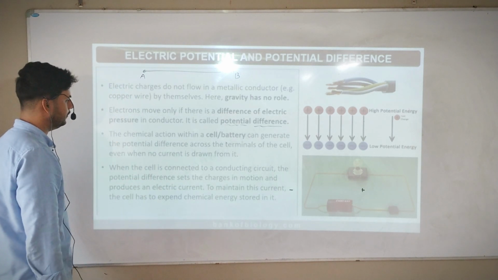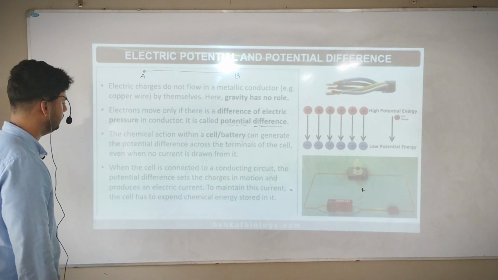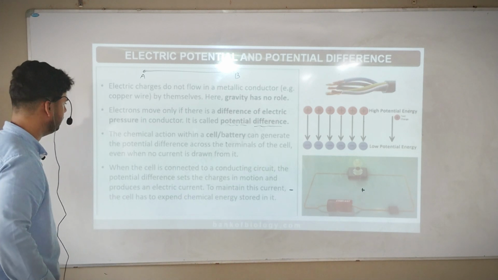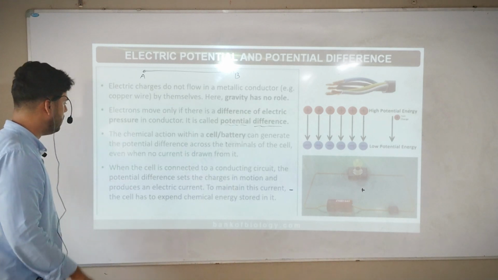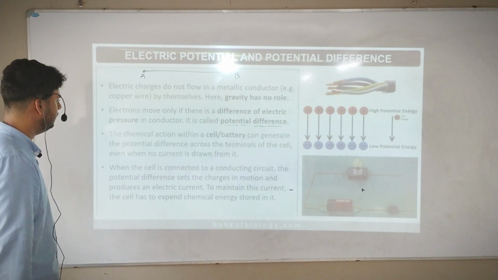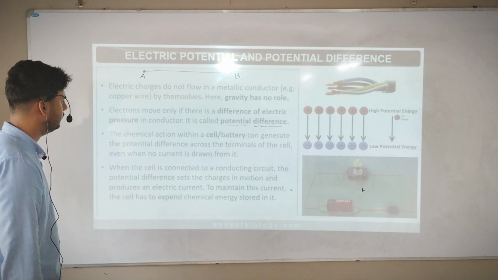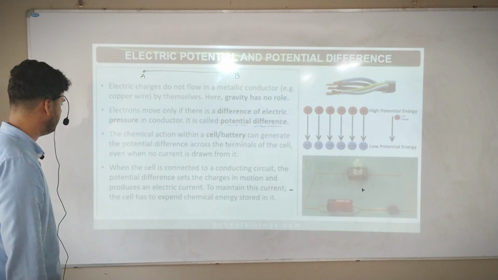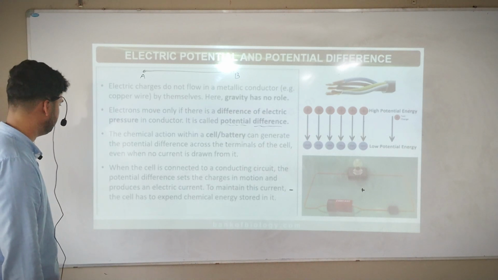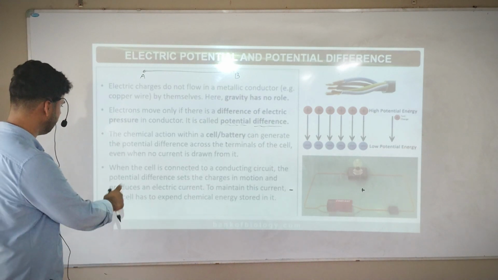The chemical action within a cell or battery can generate a potential difference across the terminals of the cell, even when no current is drawn from it. Read that once again. The chemical action within a cell or battery can generate the potential difference across the terminals of the cell, even when no current is drawn.